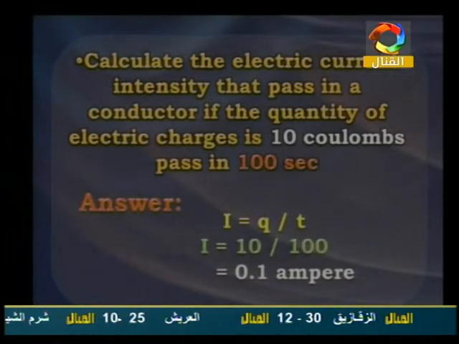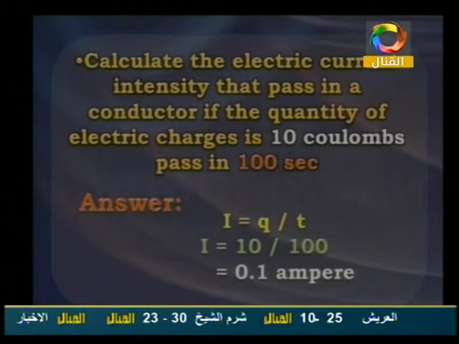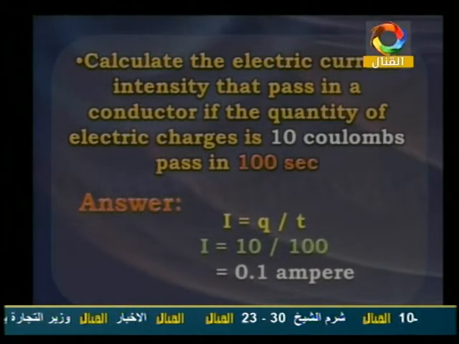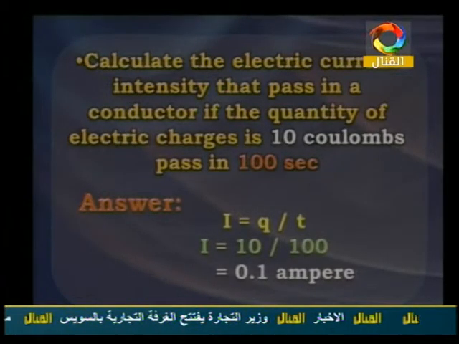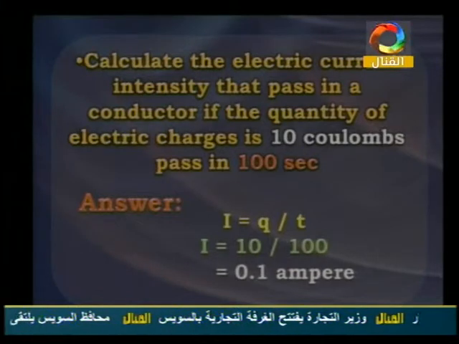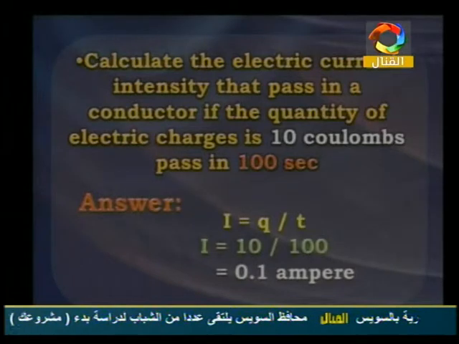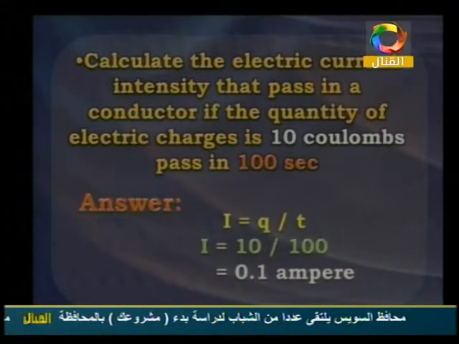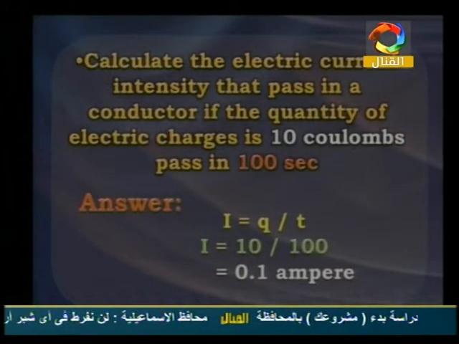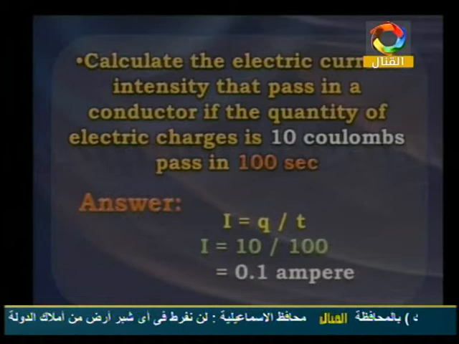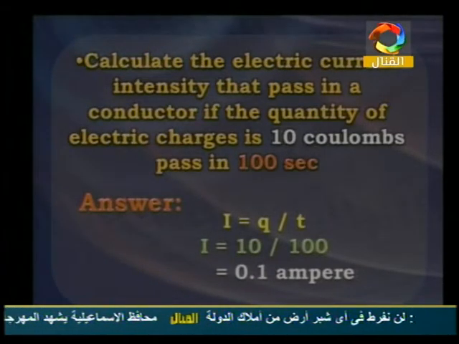Don't forget the unit that measures the result of our problem. Why? Because it has half a mark here. So you must write the rule, and you have the first mark. You substitute the symbols by the numbers, so the second mark here. And the last part, we have 2 marks here: half a mark for the result and half a mark for the units. It must be written like this.